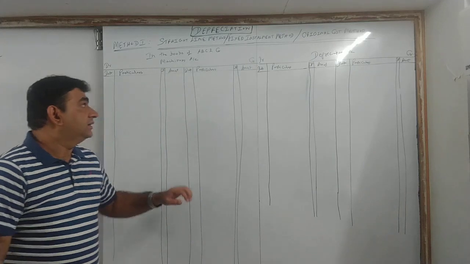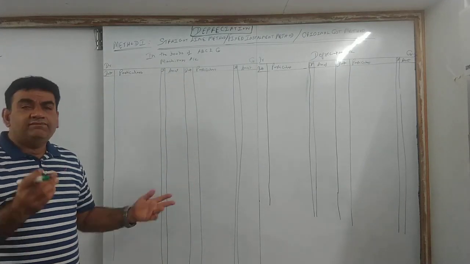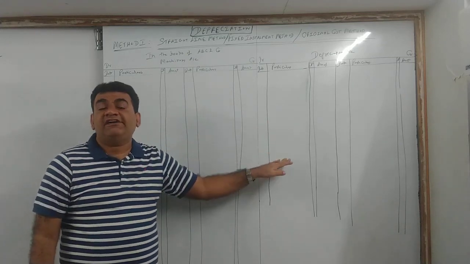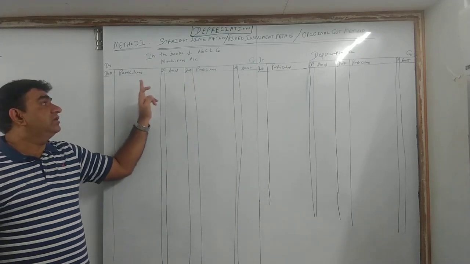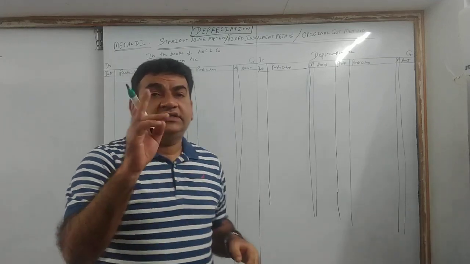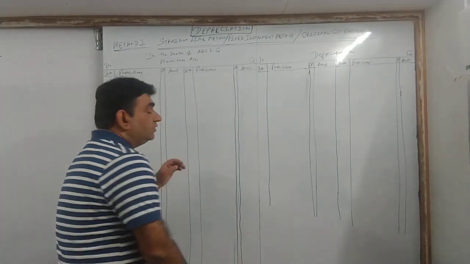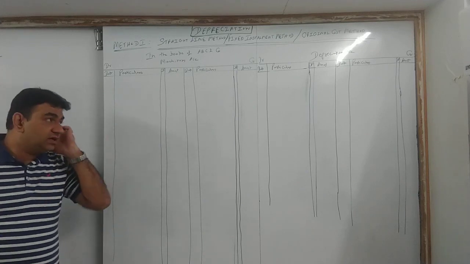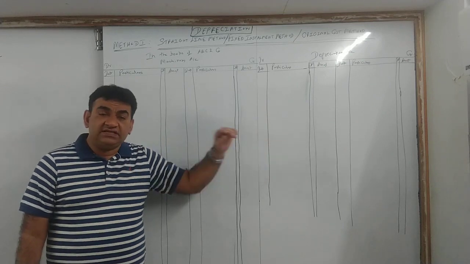Okay guys, see, for the machinery account, even if you take the full 75% of the page it will do, because it is going to go waste. And on the next page, half a page for depreciation. Heading same as ledger: date, particulars, JF, amount. So on the first page, 3/4 page or 75% is the machinery account, and on the second page, depreciation. This account, depreciation, will be fixed.